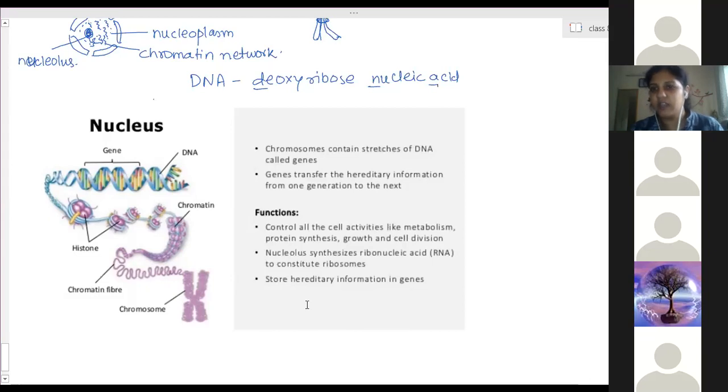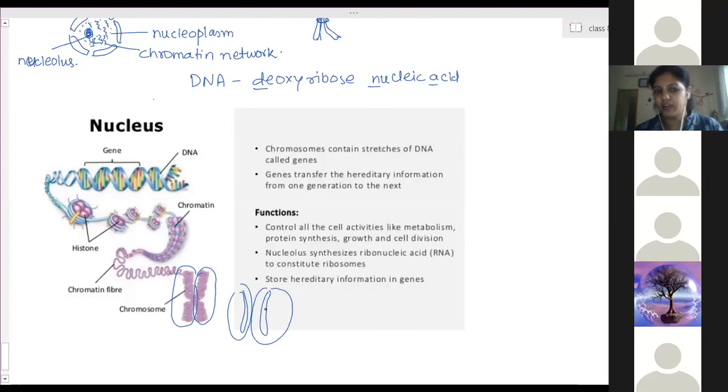All the characteristics are present on this one strand, and this strand is an exact replica, a copy of the other. Whatever characteristics are present on this one are present on the other. When cell division takes place, this strand and this strand move to different cells.